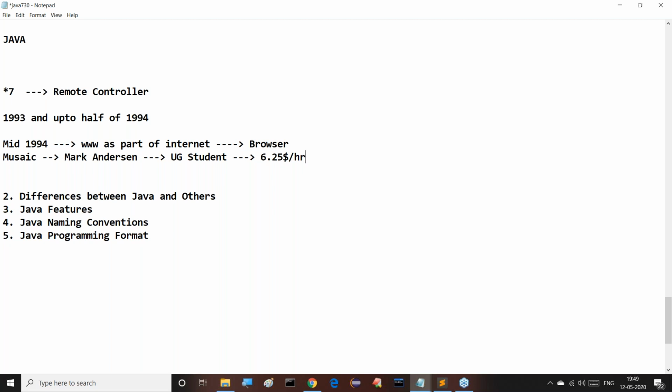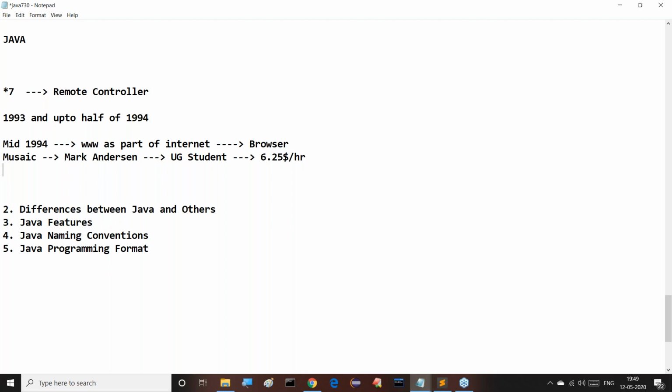And before 1994 itself, he prepared that Mosaic browser. In the mid of 1994, it was getting much demand. That was a famous browser in the mid of 1994. Good. So Sun Microsystems has observed all these things outside now.